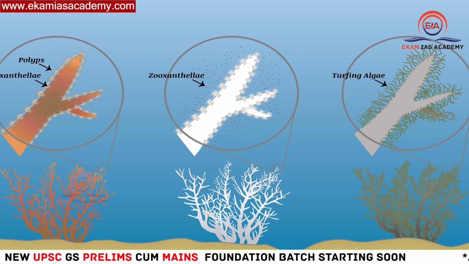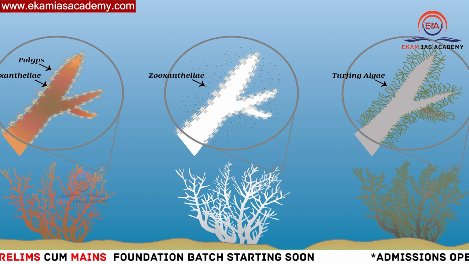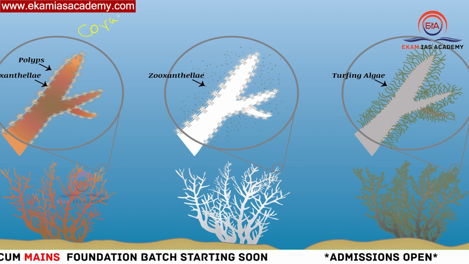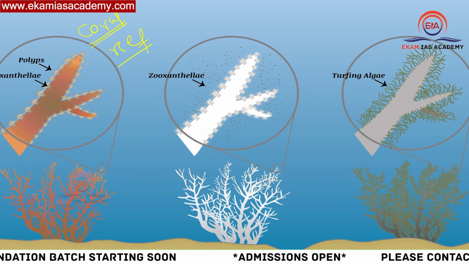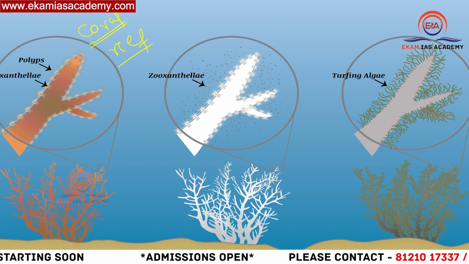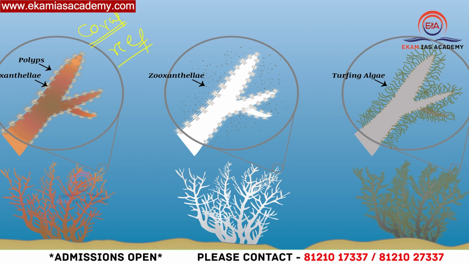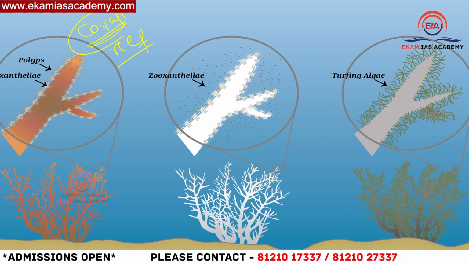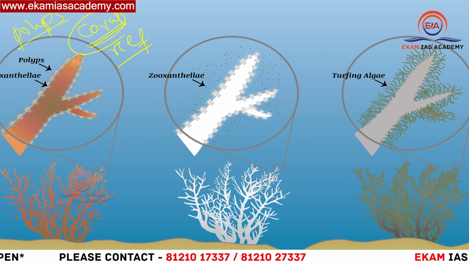Then we'll understand the basic things about corals. To understand this, you need to know what coral is, and the difference between coral and coral reef. Corals are nothing but marine invertebrates. Invertebrates are cold-blooded animals which don't have any backbone. So that is the marine invertebrate coral. These are also called polyps. Polyps are the marine invertebrates of corals.